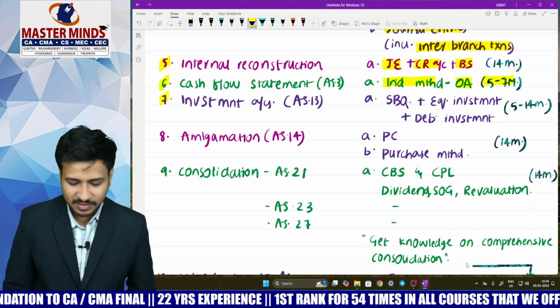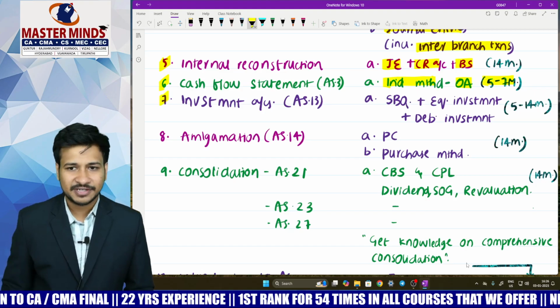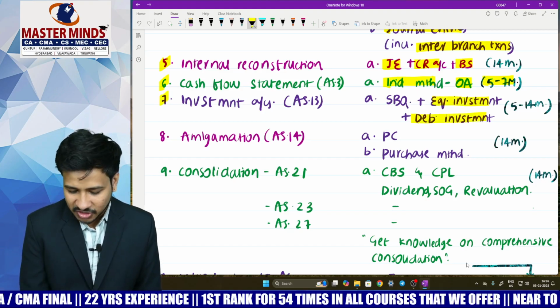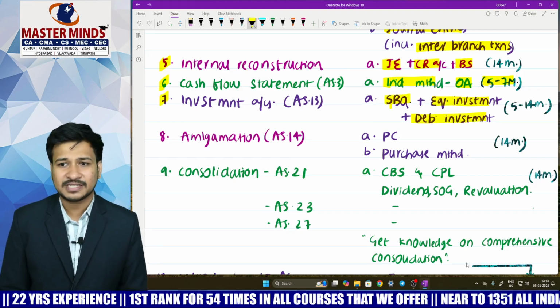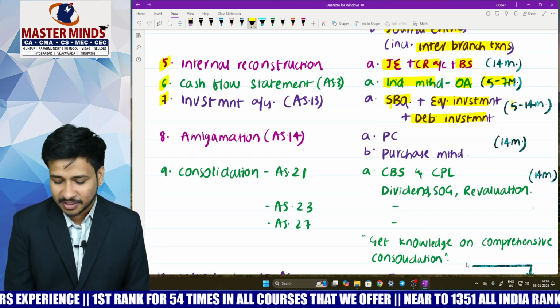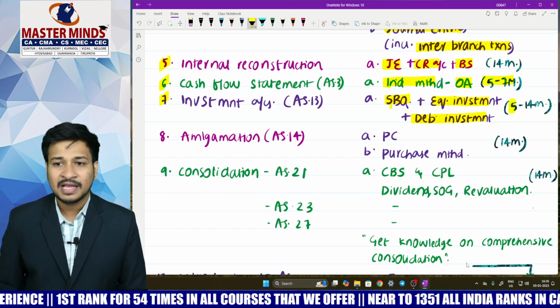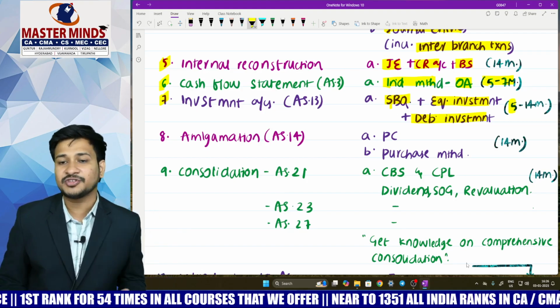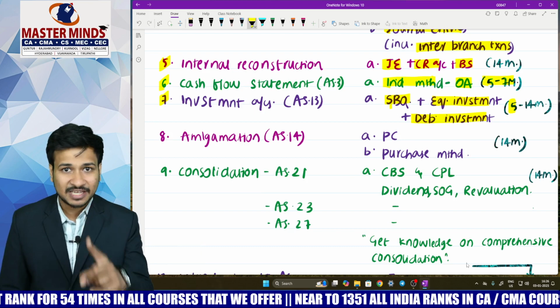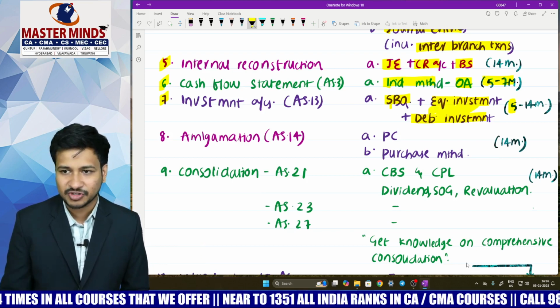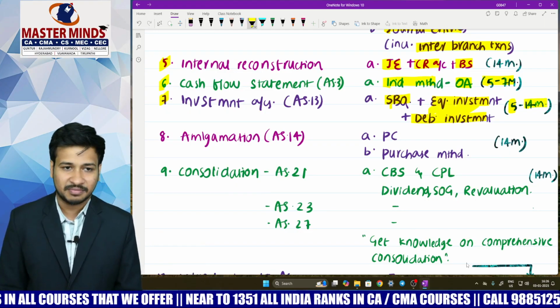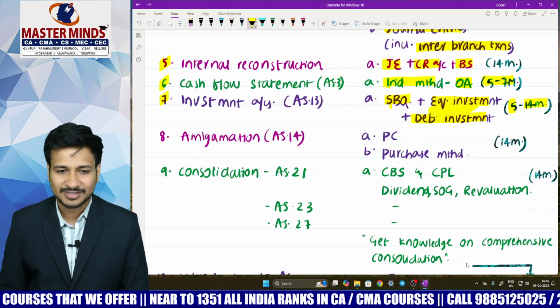Coming to the next one, investment accounts. Take care, my dear children: equity investment, debenture investment, and scenario based questions, because this is an important chapter. If it is a scenario based question, he is asking for 5 marks. If it is equity investment and debenture investment separately, he is asking for 7 marks. If it is a combined question for equity and debenture investment, he is asking for 14 marks. So never leave this chapter as choice.